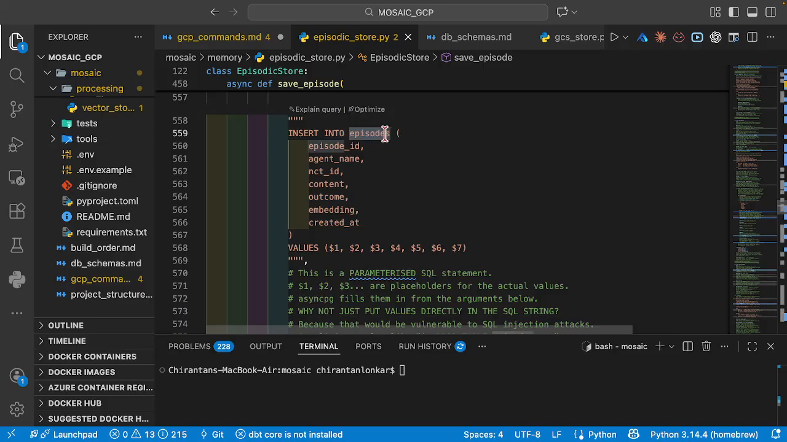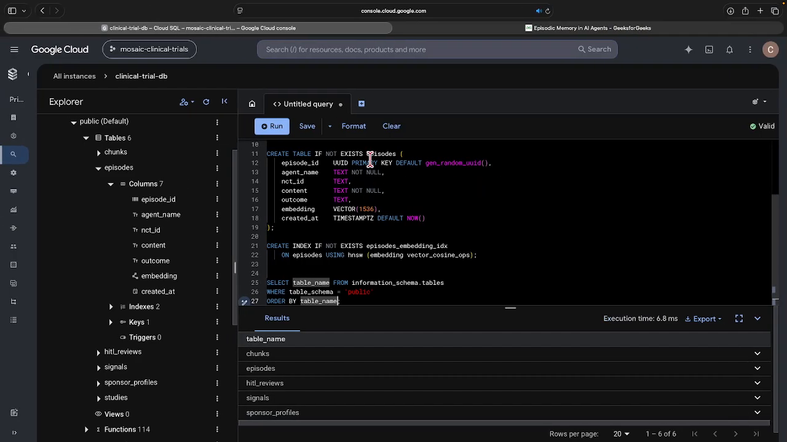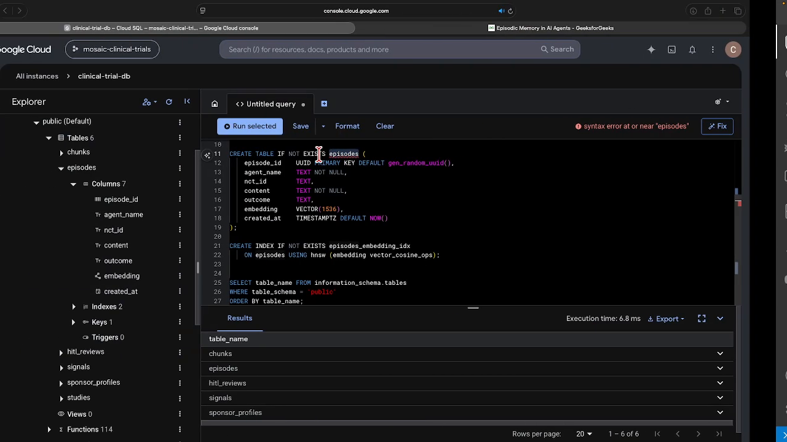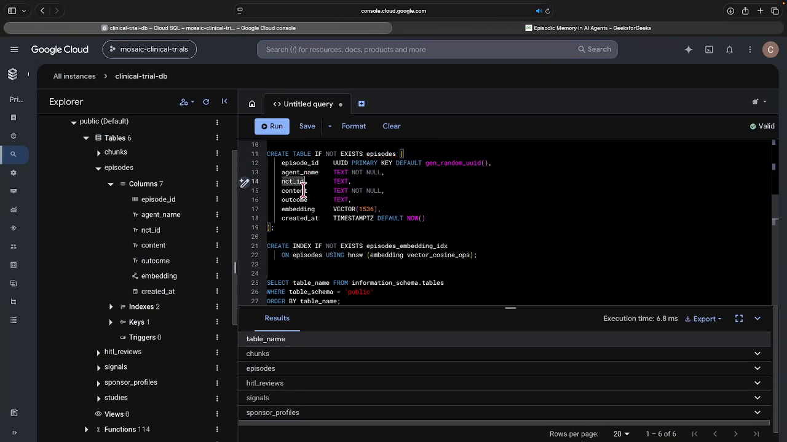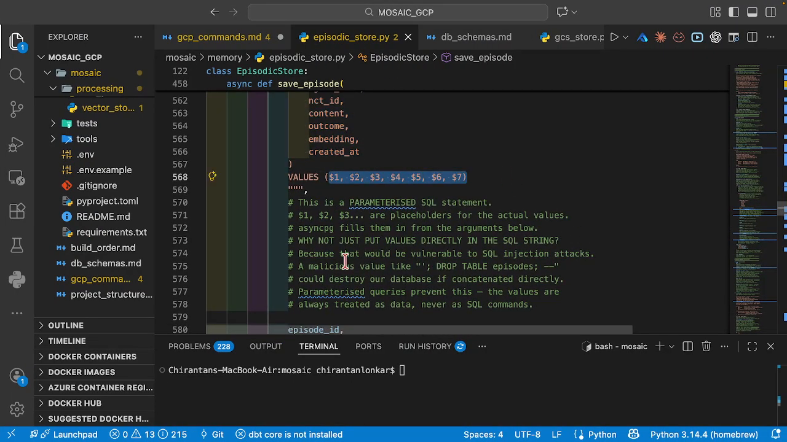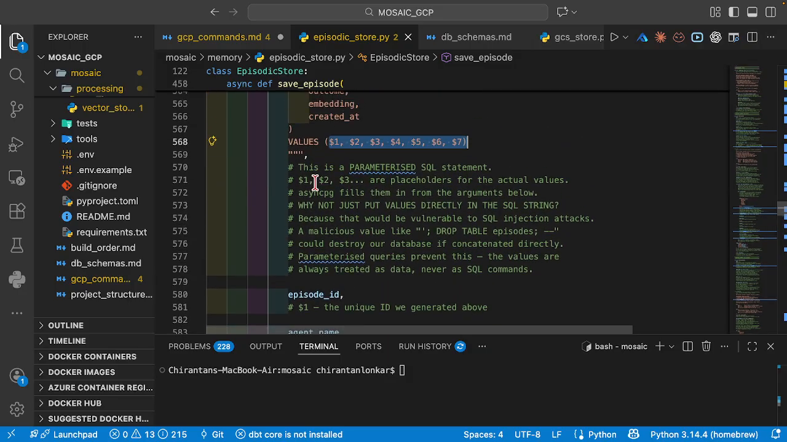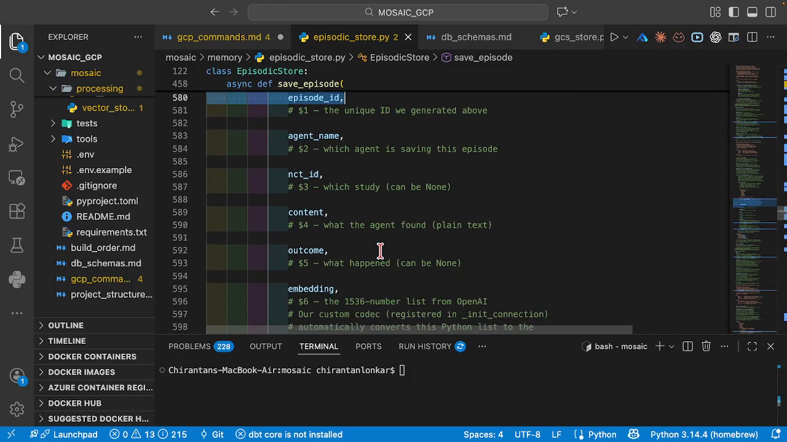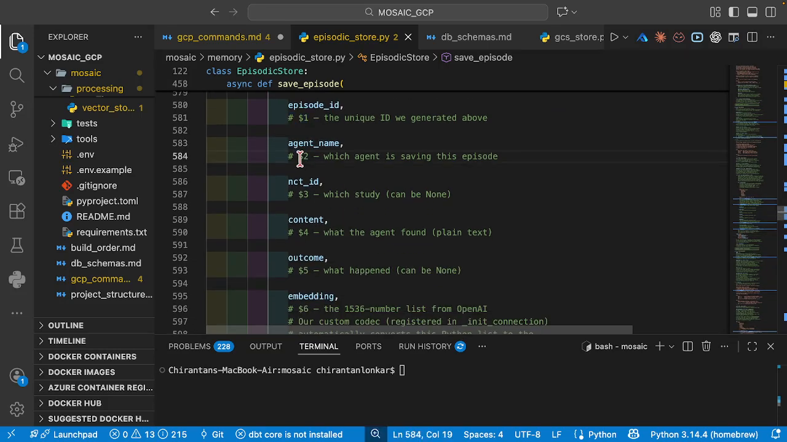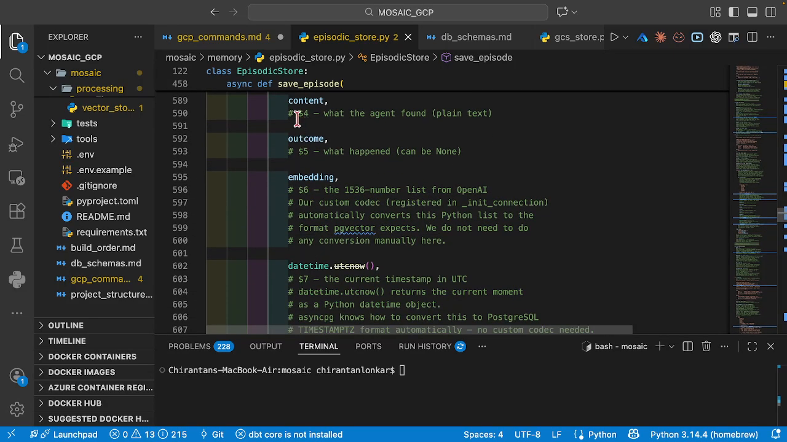Then into the episodes table, if you can recall, we have created this episodes table. Now in this episodes table, we're going to populate episode ID, agent name, NCT ID, content, all of this. We are also going to give placeholders. I think we have already discussed what the placeholders do. If not, you can read it from the comments here. And these are the things we're going to populate: episode ID, agent ID. Now to every column, you can see we're also giving a unique placeholder, which means agent name is at 2, NCT ID at 3, content at 4, outcome at 5, embedding at 6, etc.